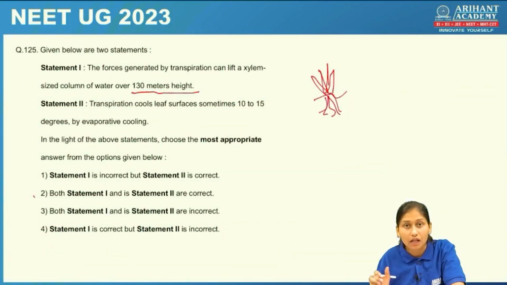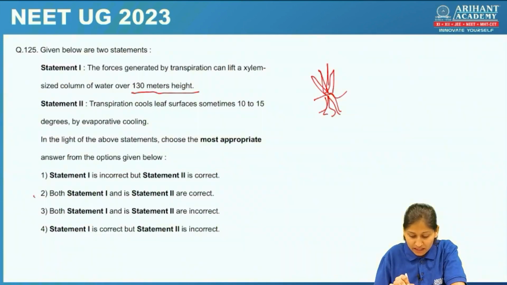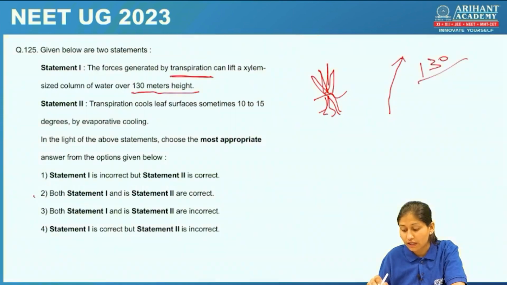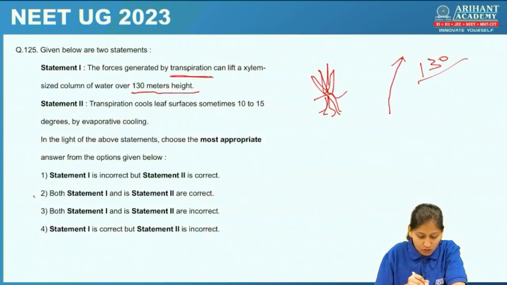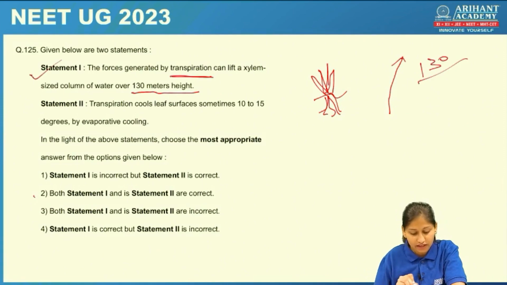If it is a herb, a very small plant, but in very large trees, water cannot be transported with the help of only the root pressure, because the height is very tall. So for that process, transpirational pull is required. With the help of transpirational pull, water can be pulled into the trees up to 130 meter height, more than that also. So statement 1 is accurate.